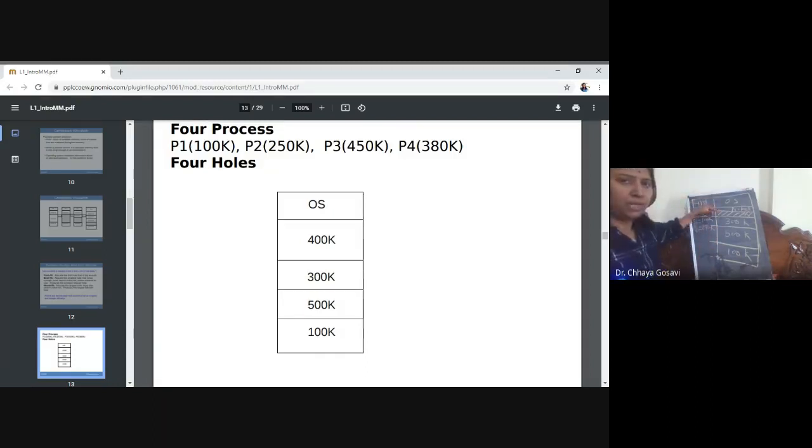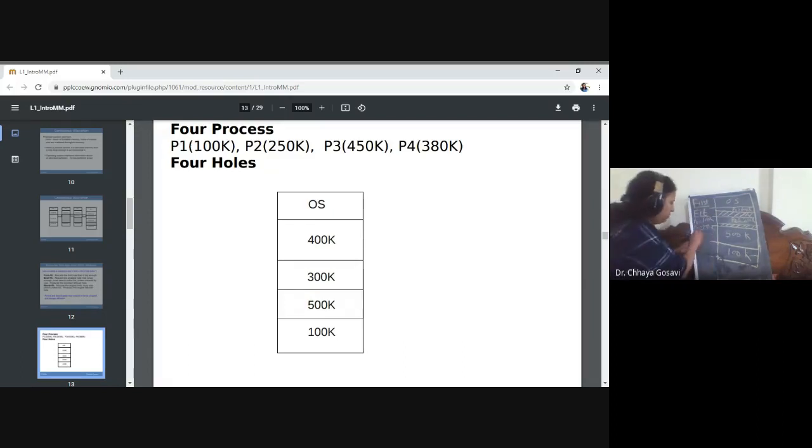The memory management unit again starts searching from the first block, which is already allocated to P1. Then it will search the second block, which is 300K. It is large enough to accommodate 250K, so this 300K will be allocated to P2, size 250K, and the remaining 50K will be wastage.